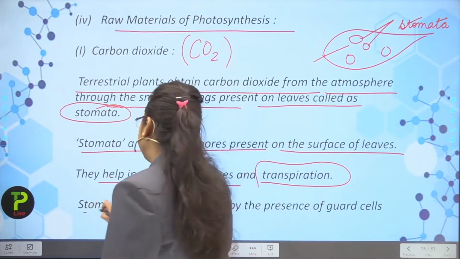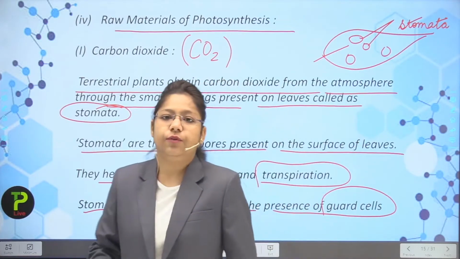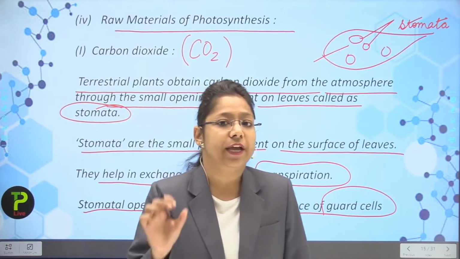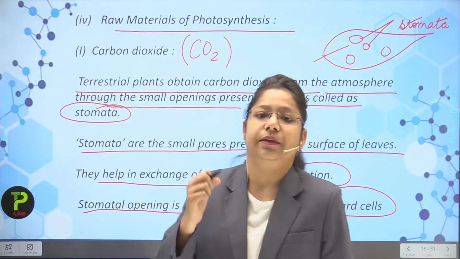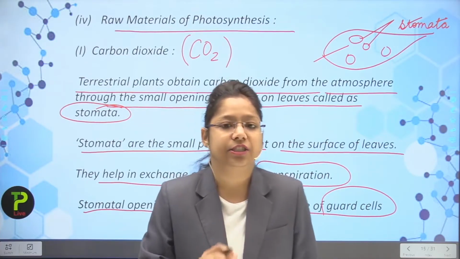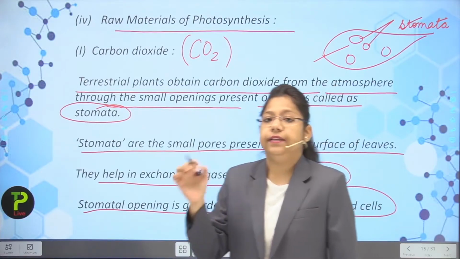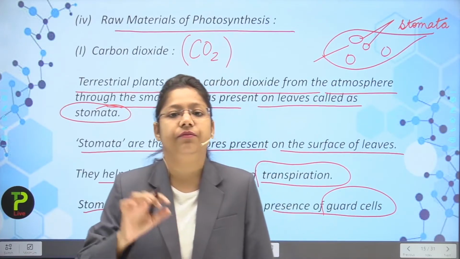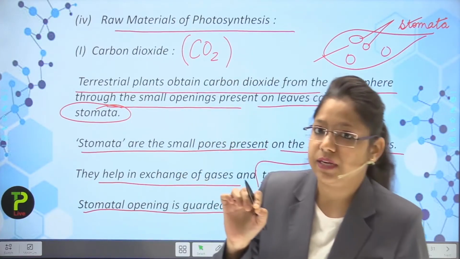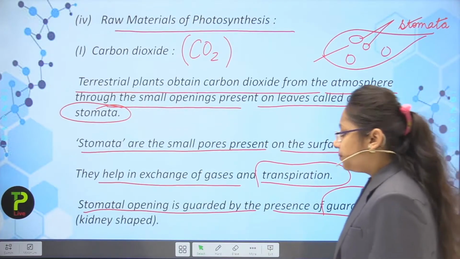Now stomatal opening is guarded by the presence of guard cells. So actually what happens, when the stomata are present inside the leaves, their opening and closing are guarded by the guard cells. Guard cell is just like a protector. They protect it and take care of when the guard cell will open and when the guard cell will close. Okay, in which conditions? Now next,